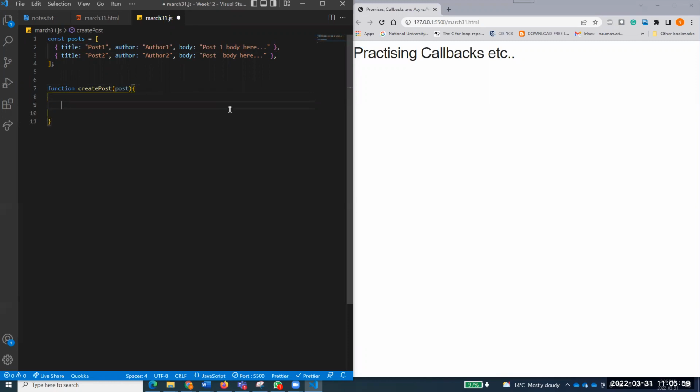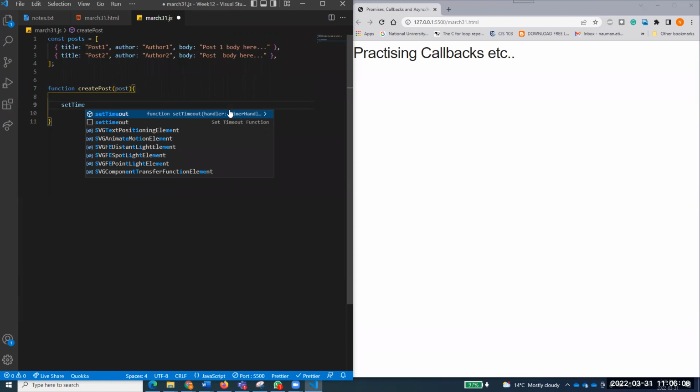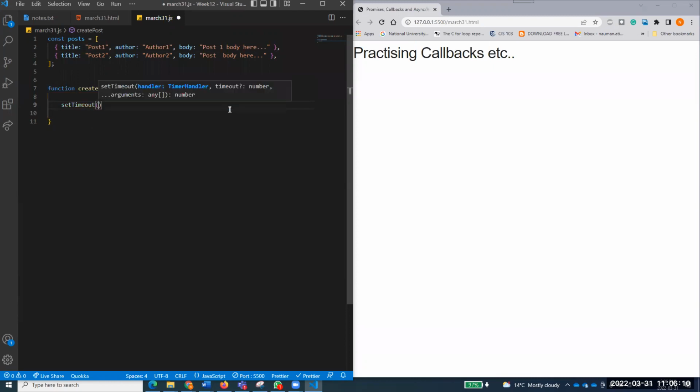So if I come over here, now I want to push the post that has been received into our array, but I am not posting it directly. Rather, I am posting it in setTimeout. You remember setTimeout, everyone? We talked about setTimeout. That has one function in the beginning, right? And I'm taking this arrow function.